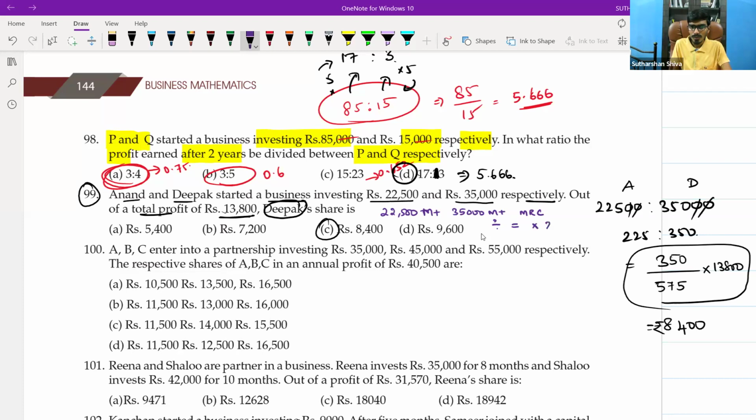We are not taking a pencil to work out the problem; we will do everything in the calculator itself.